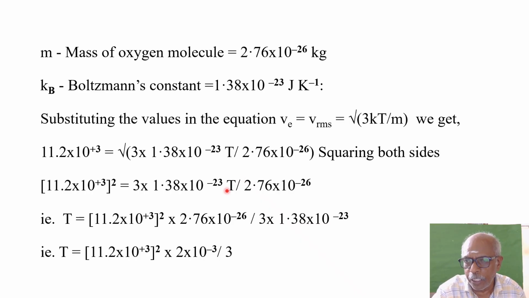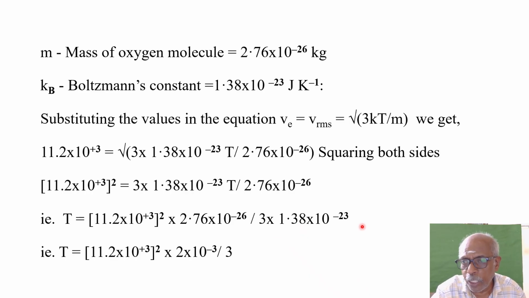So T is equal to 11.2 into 10 power plus 3, the whole square, into, this is in the denominator, when it goes to the other side, it will come to the numerator, 2.76 into 10 power minus 26. And these things will come to the denominator, 3 into 1.38 into 10 power minus 23.